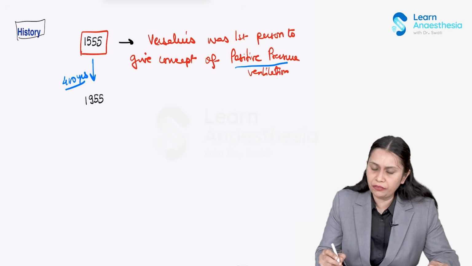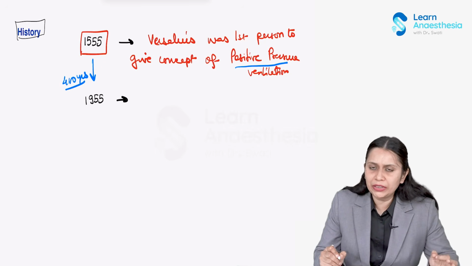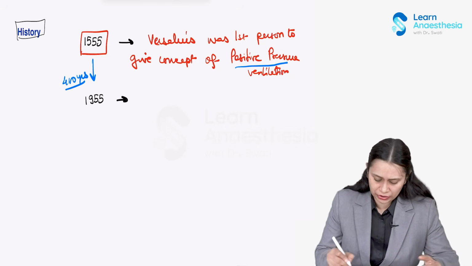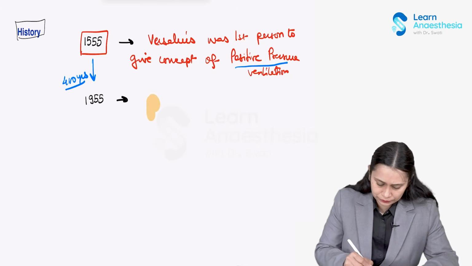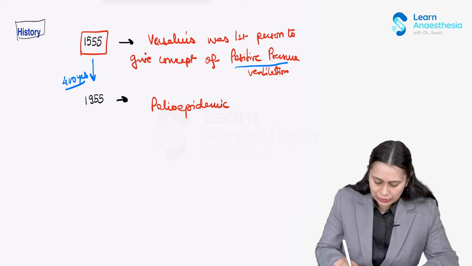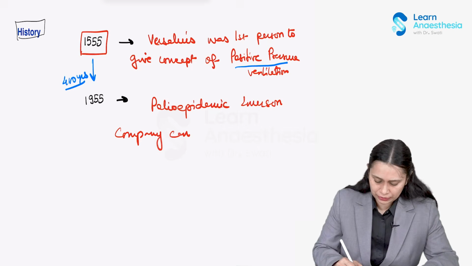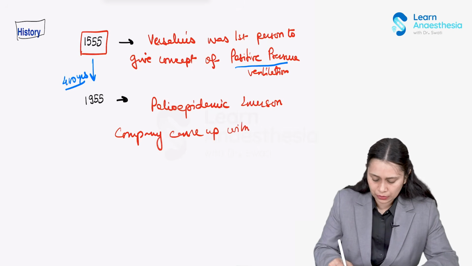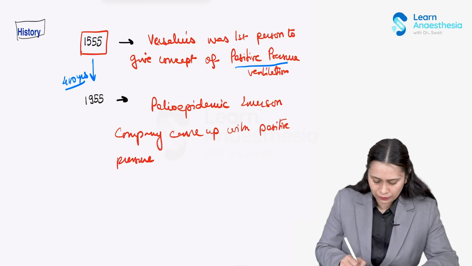In 1955, during the polio epidemic, the Emerson company came up with mechanical ventilators providing positive pressure ventilation.